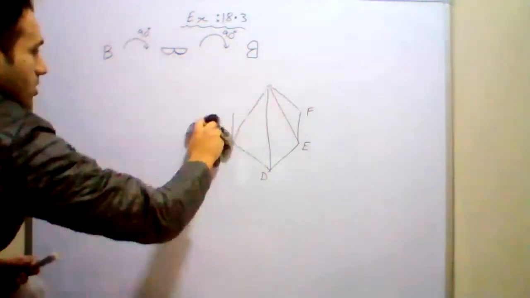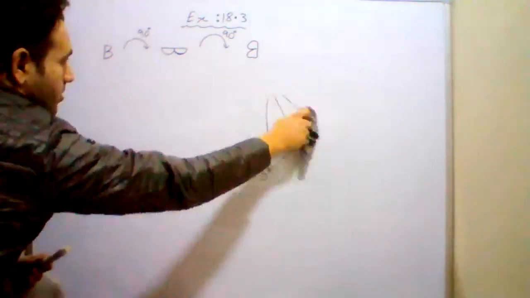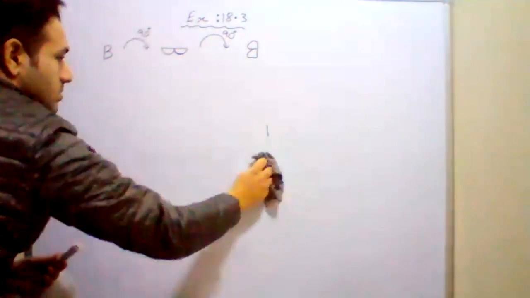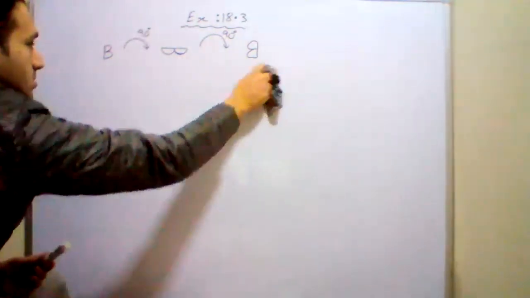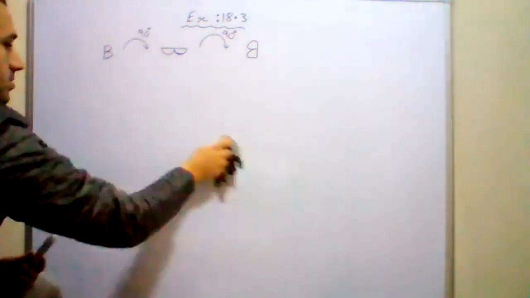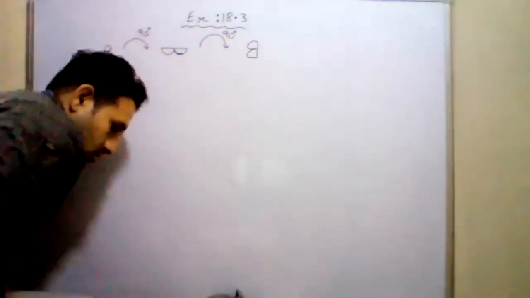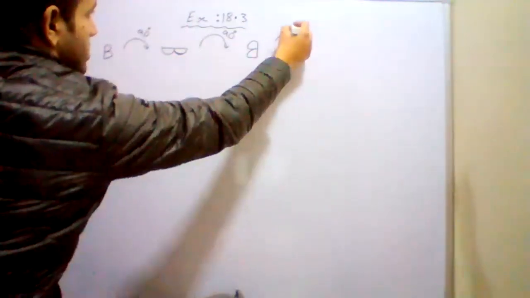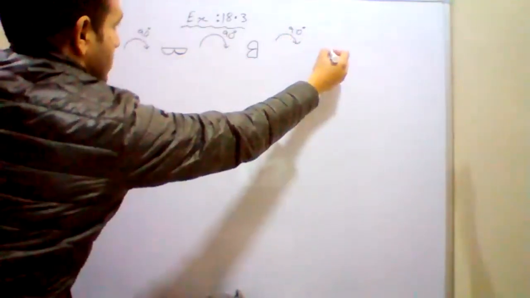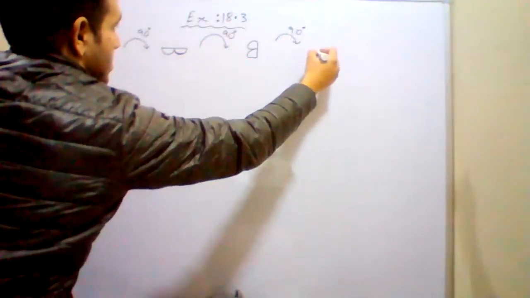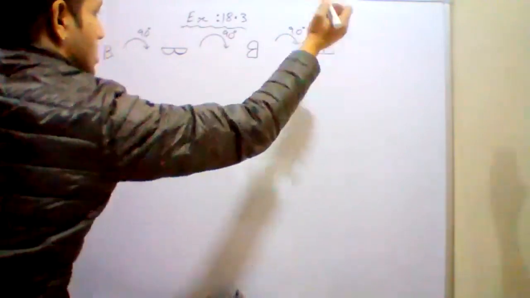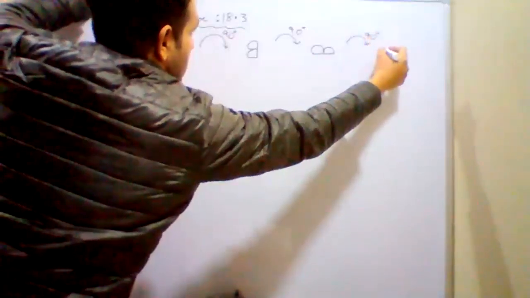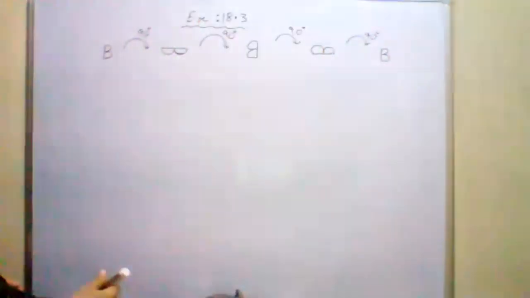And then if I rotate one more time, 90 degrees clockwise, it will look like this. Finally, when I rotate 90 degrees one more time, it will go back to the original position.